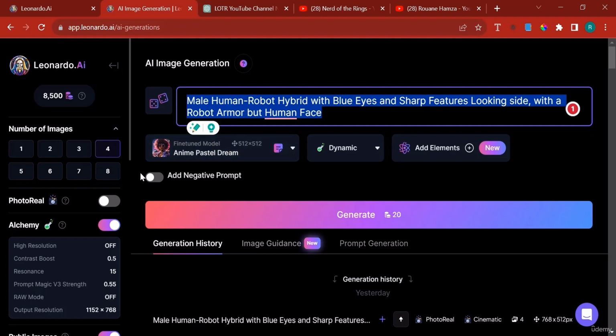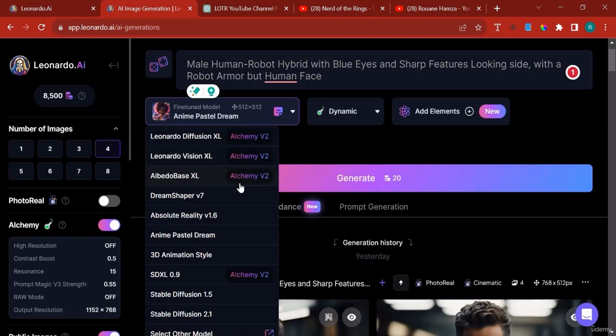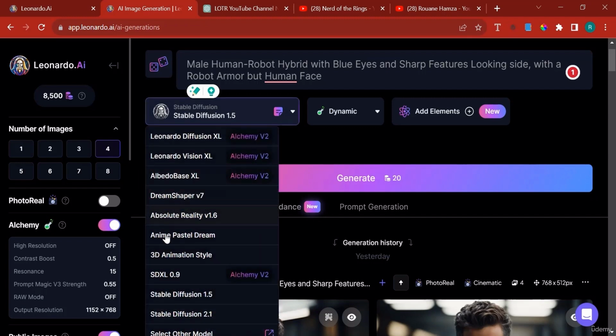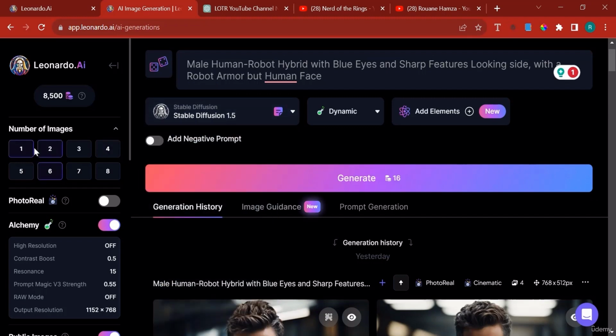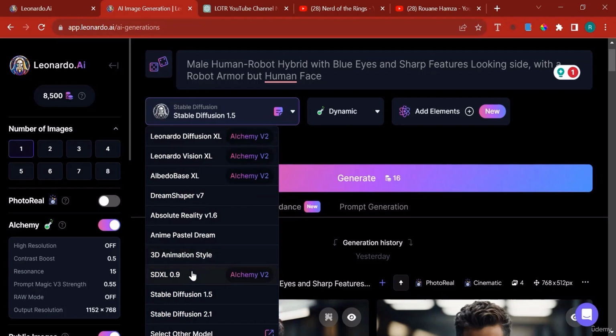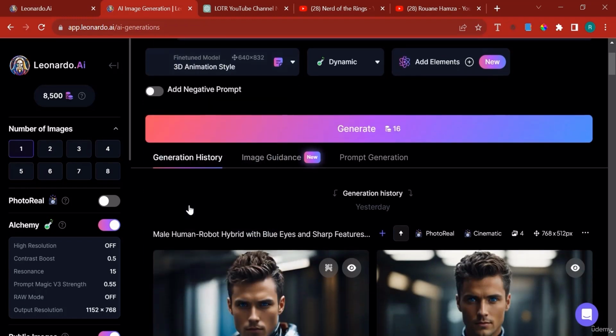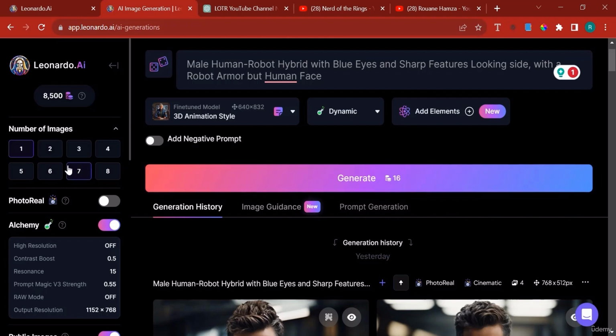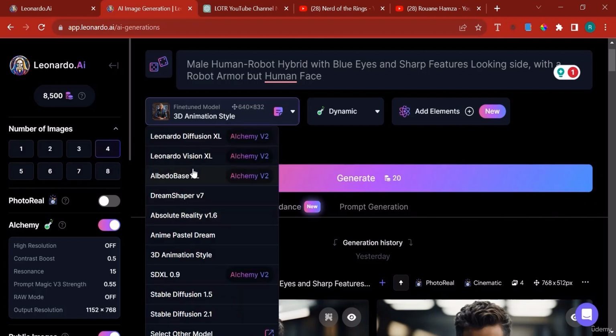But at the moment, it is 150 free tokens, which enable you to create a lot of images. So unless you're using a model that consumes a lot of tokens, for example Stable Diffusion 2.1 or 1.5, if I reduce the number of images down to 1, that's 16. Let's perhaps select this model, 3D animation. Now it's still 16 for some weird reason. It didn't lower the number of tokens, but different models consume different tokens.